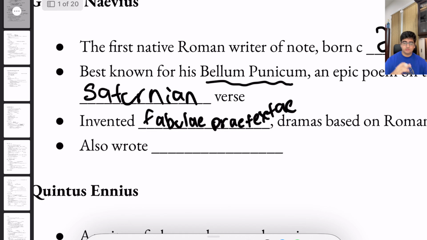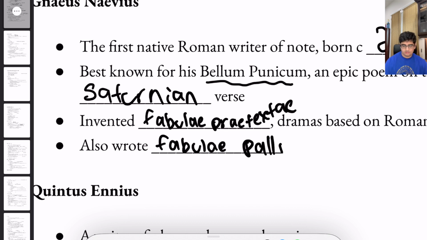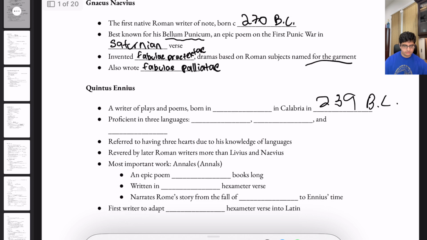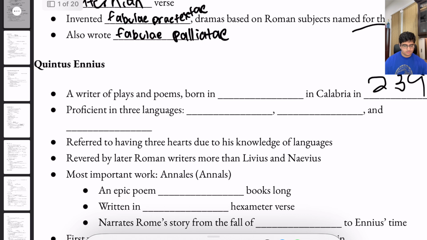He also, just like Livius Andronicus, wrote Fabulae Palliatae. So while we go through these notes, make sure you have a good way to form a comparison between authors. Some of these authors in the earlier times are much more similar together than the other authors. So now let's move on to Quintus Ennius.